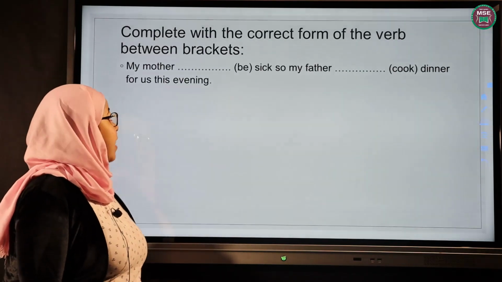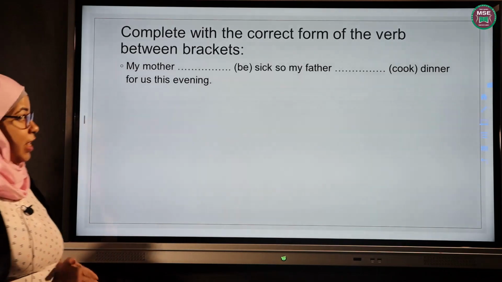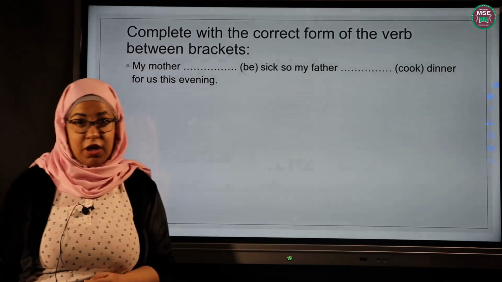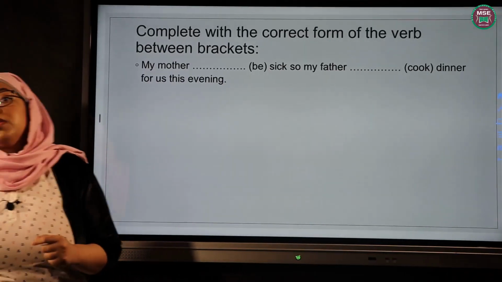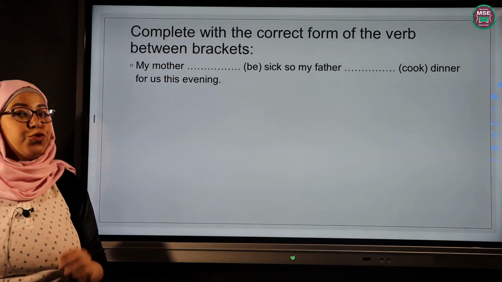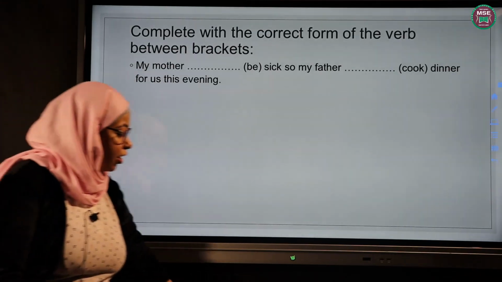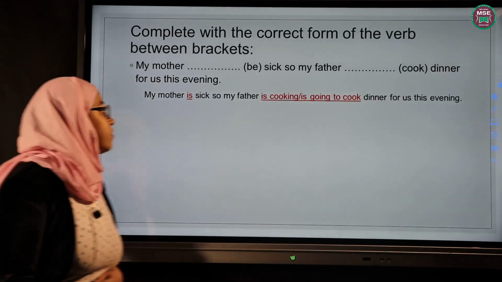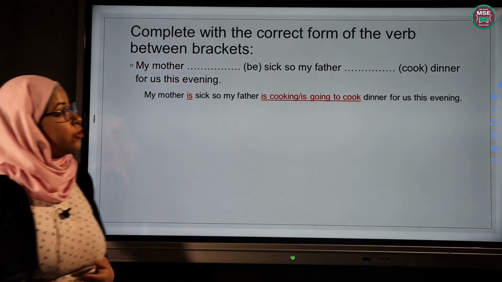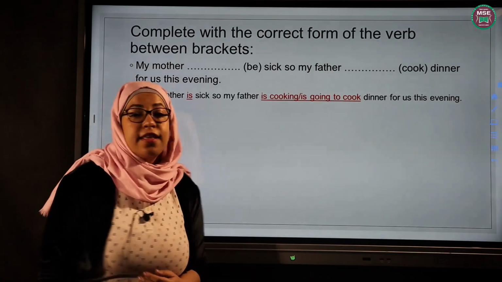The first sentence says, my mother (be) sick, so my father (cook) dinner for us this evening. So take your time. And I'm sure you did great. And then this is the answer. My mother is sick, so my father is cooking, or is going to cook, dinner for us this evening.